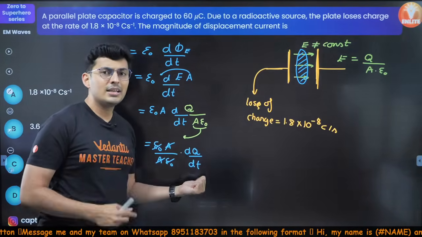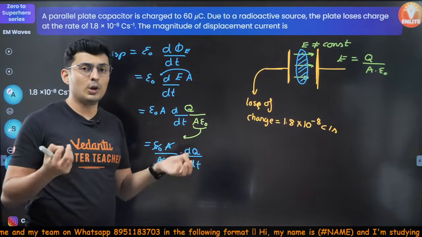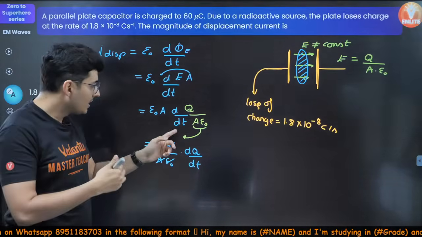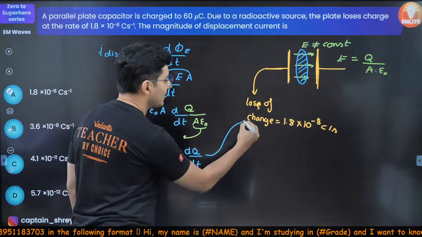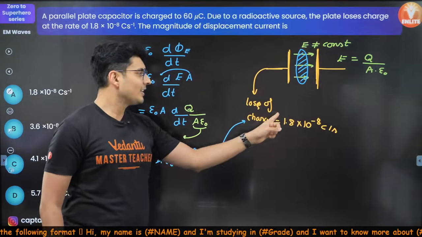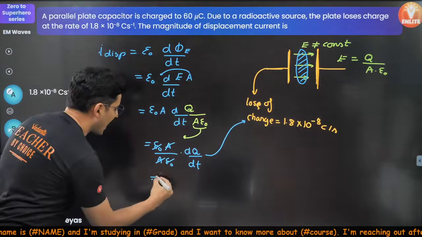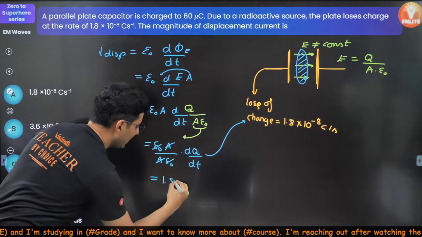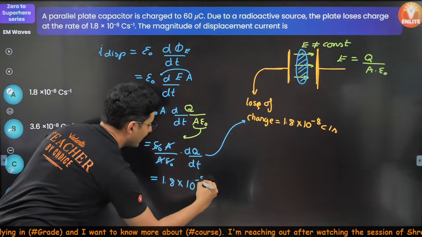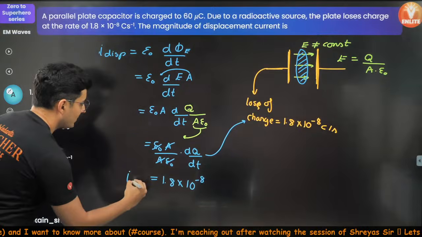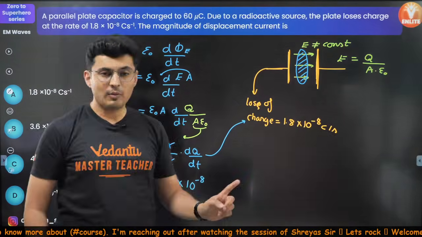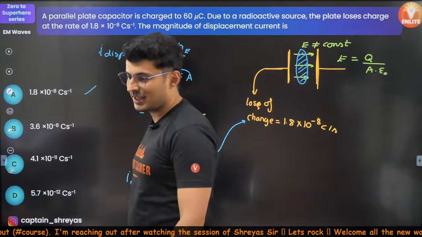What is dQ by dt? The rate of loss of charge, or the rate of change of charge. Hence, what is the value of dQ by dt? It's basically this one, isn't it? The rate at which charge is lost, coulombs per second. Hence, this answer should be 1.8 into 10 to the power minus 8. The displacement current value is 1.8 into 10 to the power minus 8, which is option A.